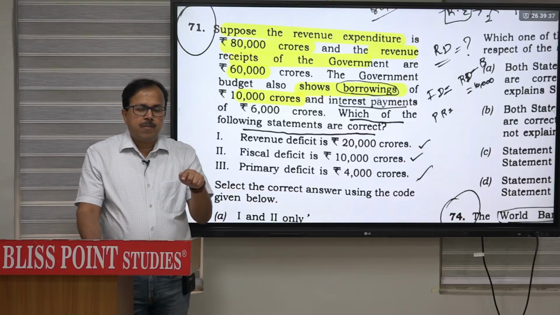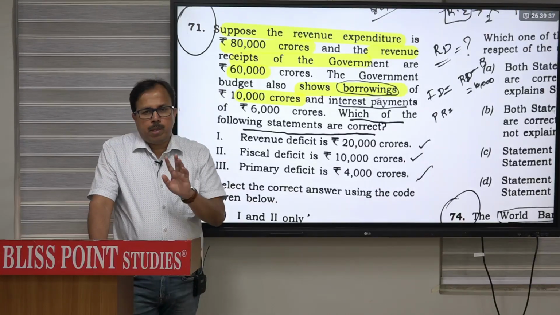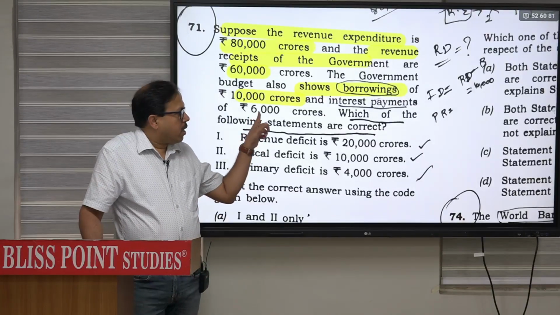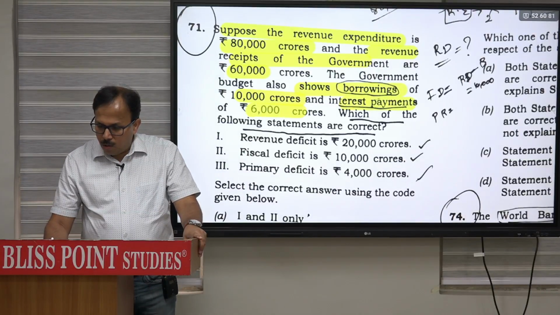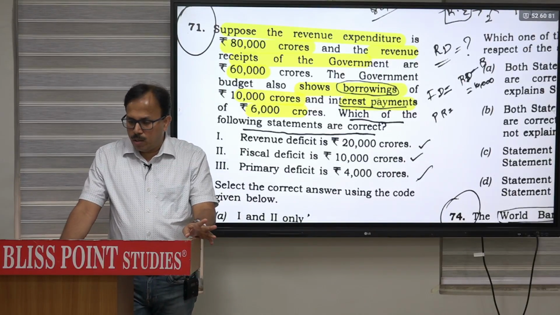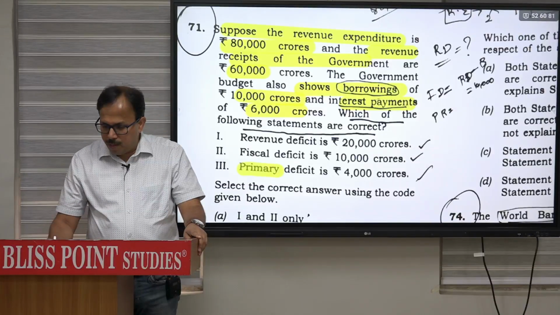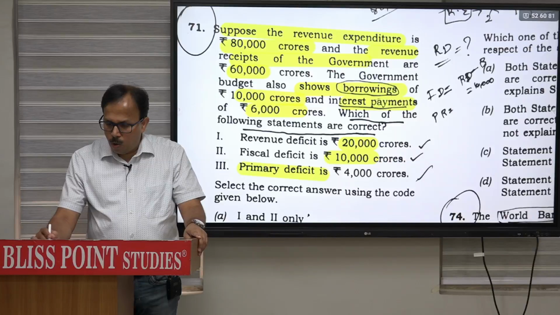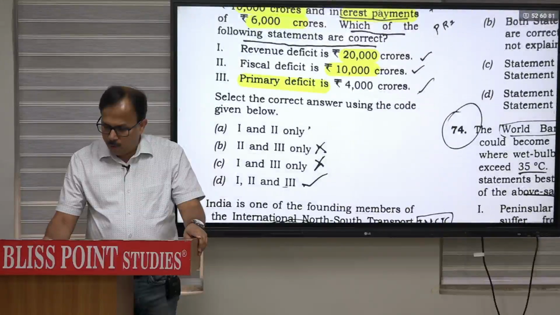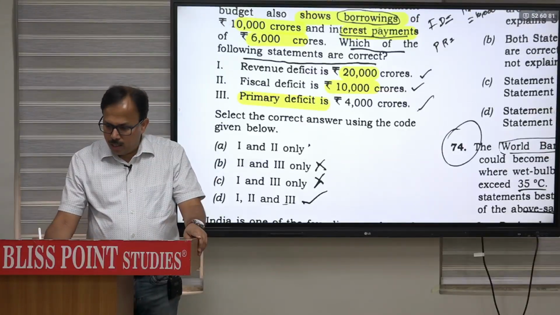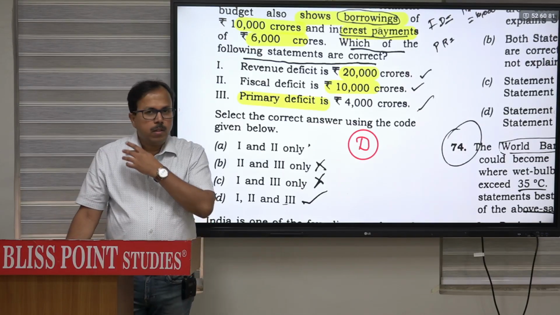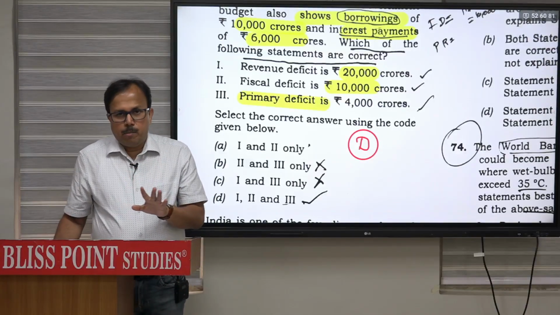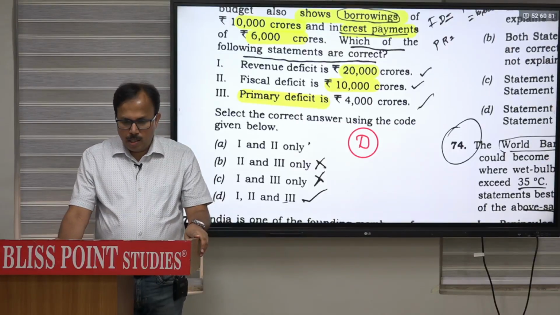और फिजिकल डेफिसिट से इंटरेस्ट पेमेंट माइनस करेंगे तो प्राइमरी डेफिसिट रह जाएगा. तो इंटरेस्ट पेमेंट का कंपोनेंट गिवन है, interest payment is 6,000, so 10,000 minus 6,000, 4,000 will become the primary deficit. Fiscal deficit is 10,000, revenue deficit is 20. All three are correct, so your option will be 1, 2 and 3, D. Clear? All three statements are correct.